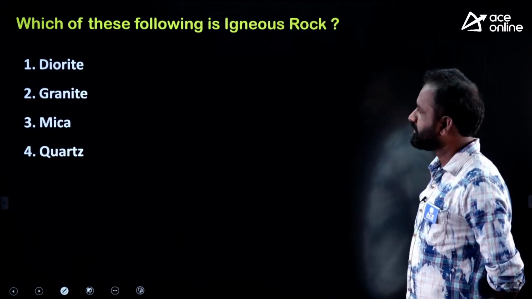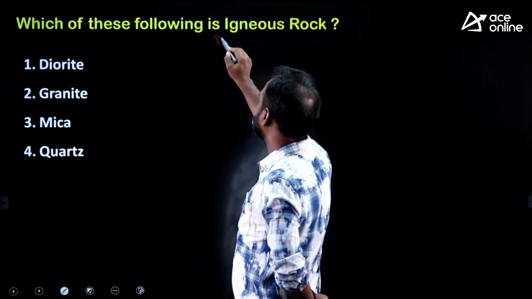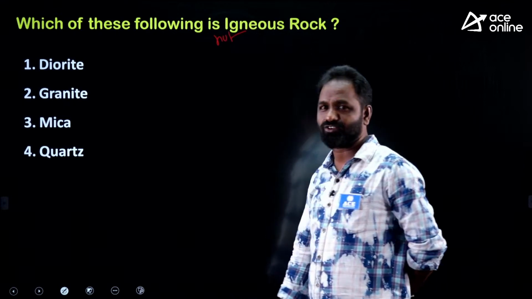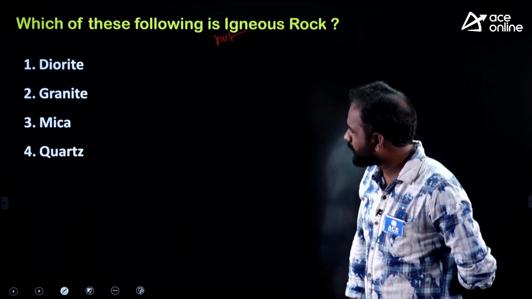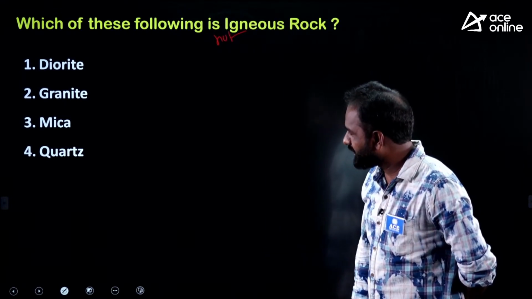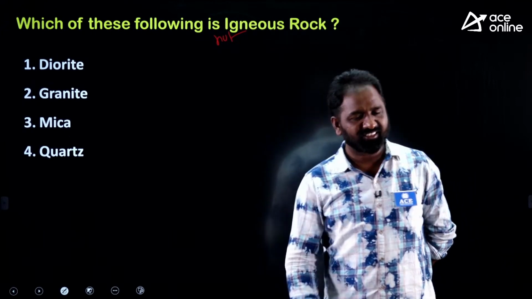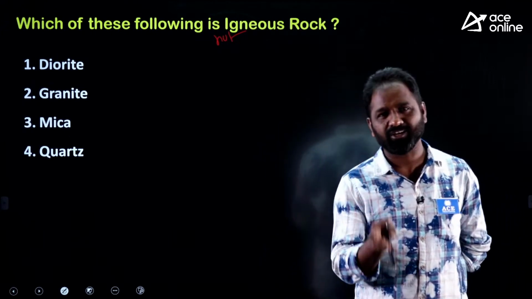Next, which of the following is not an igneous rock? Diorite, granite, mica, quartz. See, these three questions are very simple, very direct questions.